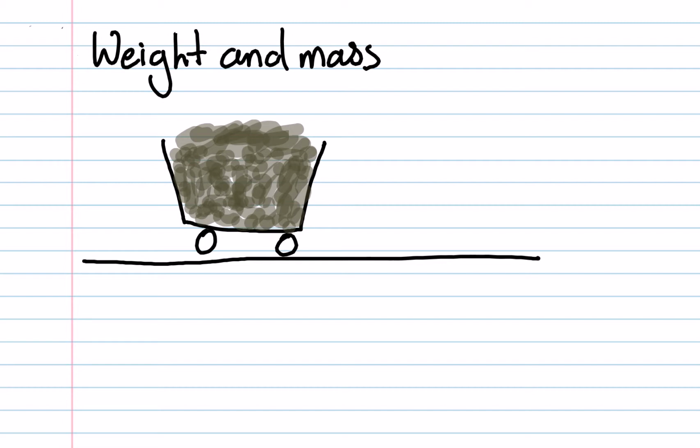Now, if your thinking was right, then you'd prefer it to be full of the ore because it's pushing down on the track, and therefore this will help you to stop it. But of course you can see that you would prefer it to have no ore in the cart, because then it would have less mass, and if it's got less mass, it's got less inertia, and with less inertia, it's got less resistance to its change in motion.